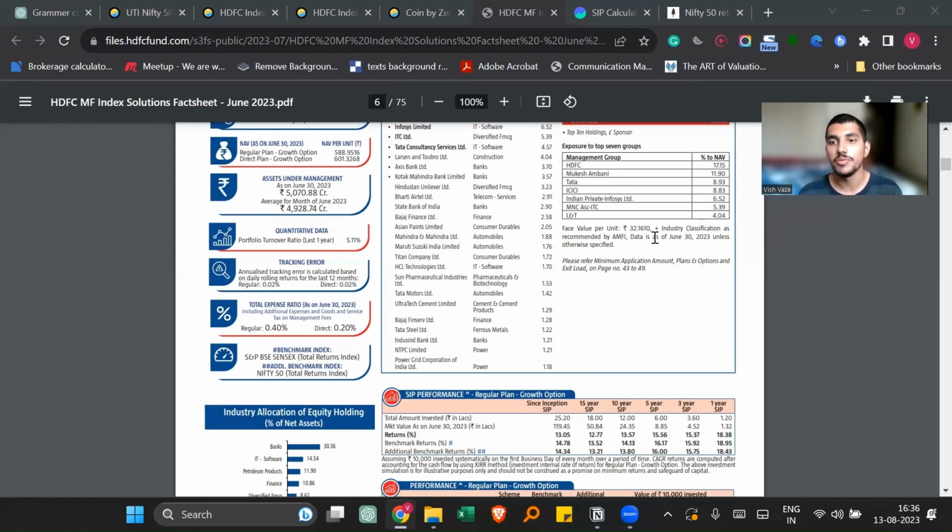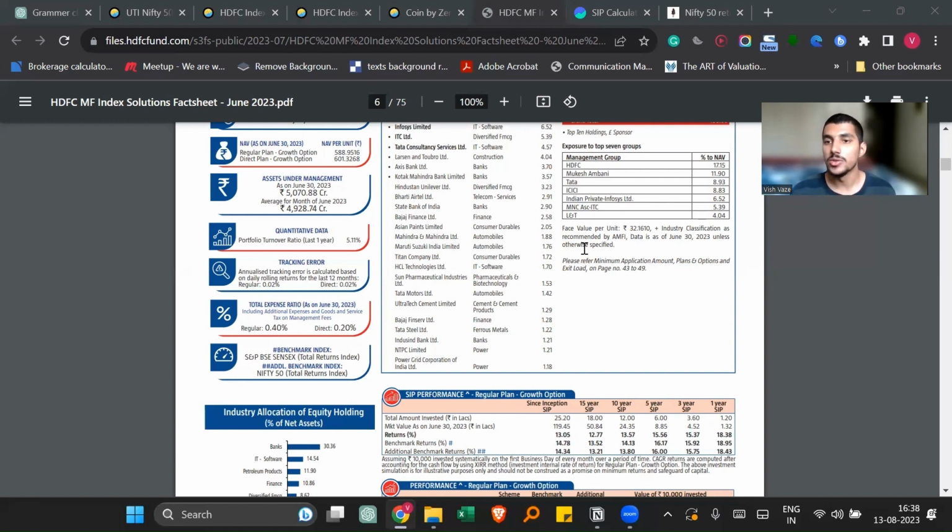Now, as we have finished step 1 and step 2, we need to know how we are going to invest our money. We have two options now. One is lump sum investment, another one is SIP. Lump sum means investing all your money at once. SIP means you can invest your money systematically. Either you can invest weekly, quarterly, or monthly. Monthly will be the best option. You can invest on the first date of every month.